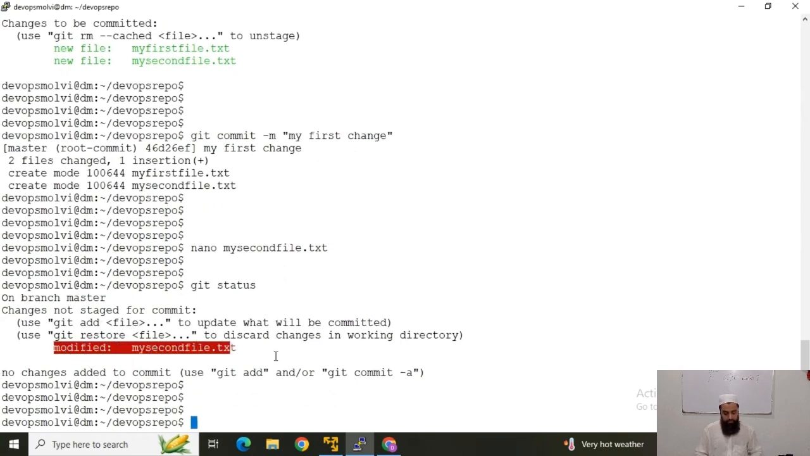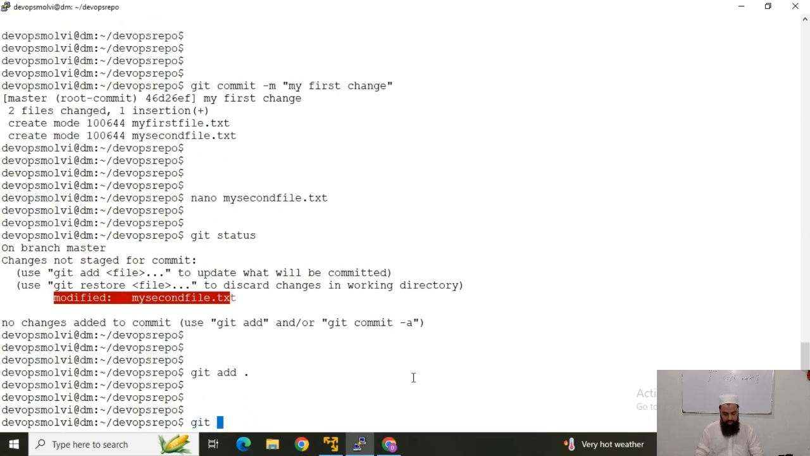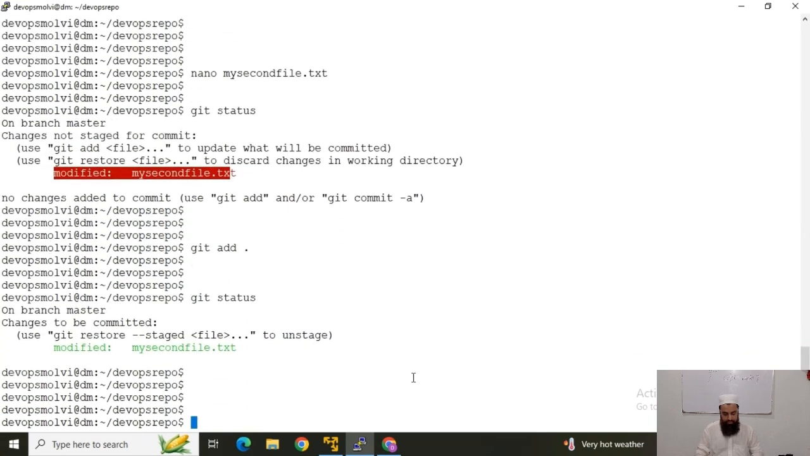Okay, and now again I will run the git commit -a command to add the changes so that our repository is updated. So I will add this file, git add, and now git status. You can see that this file was modified, so it means that the file is now staged.